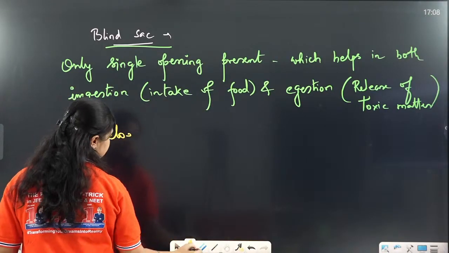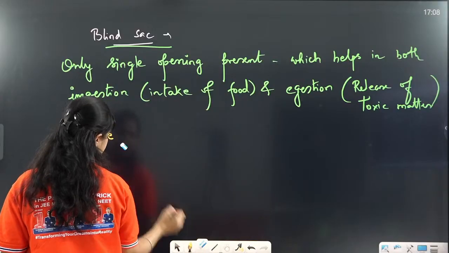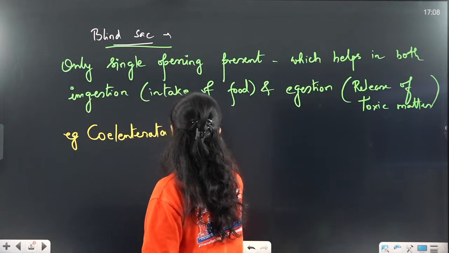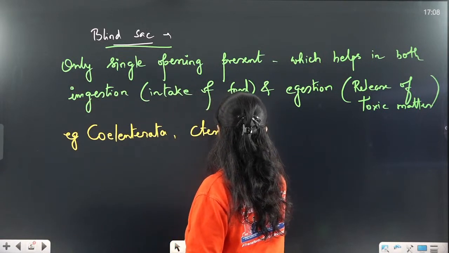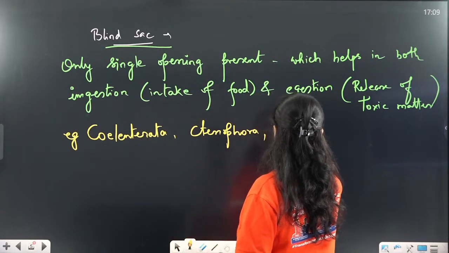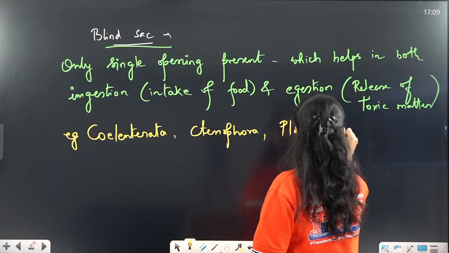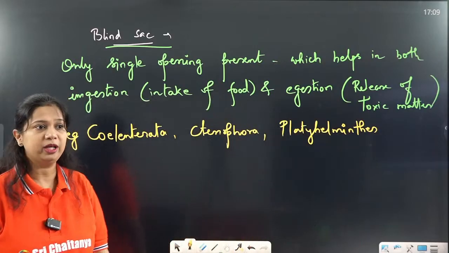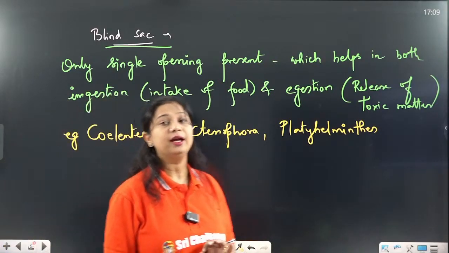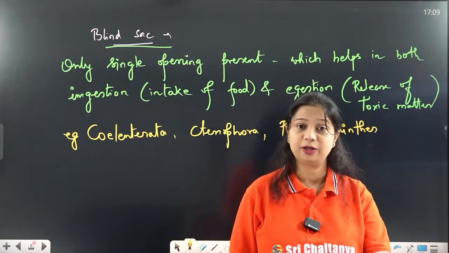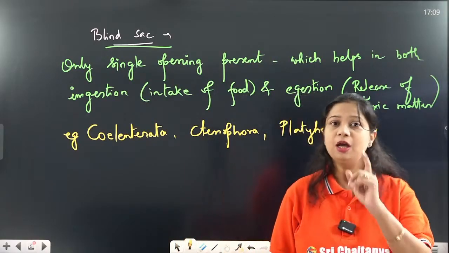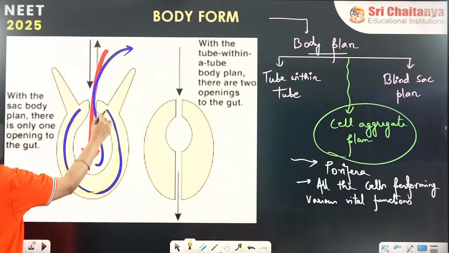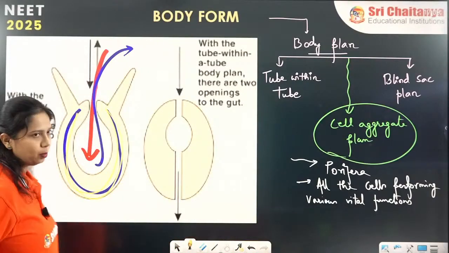So Coelenterata, Ctenophora and the flatworms, they have the blind sac body plan. So they have only a single opening for both ingestion and egestion. They do not have a separate opening for the process of excretion. One opening for both ingestion and egestion. So here it is like a closed sac with a single opening.